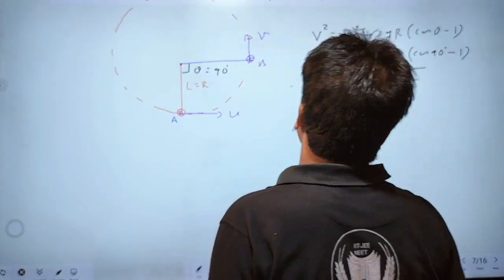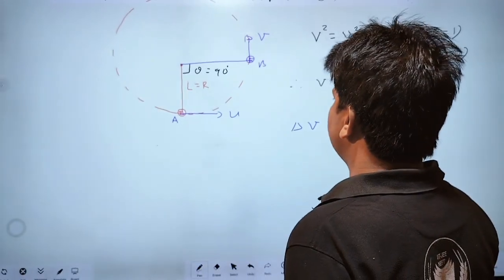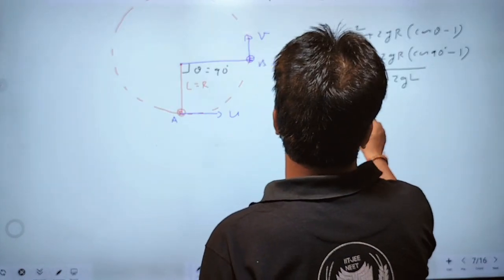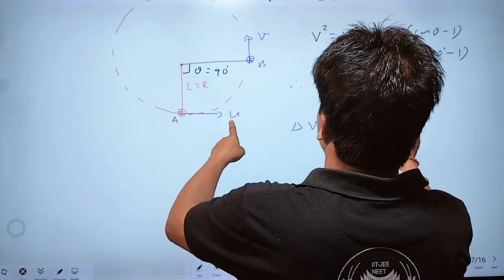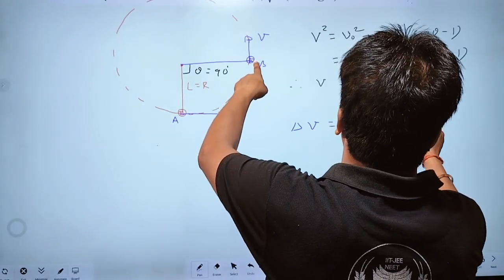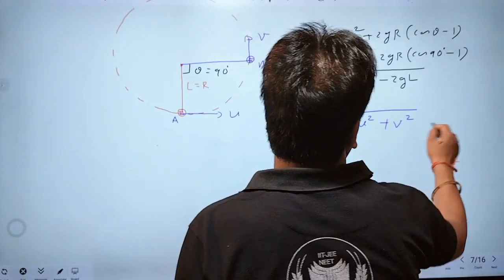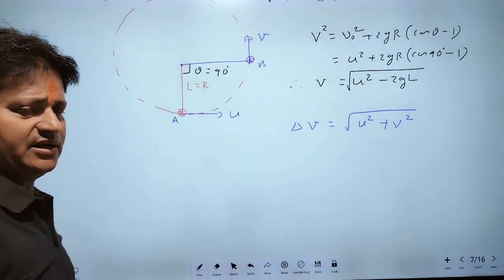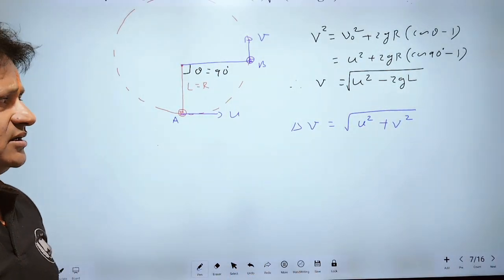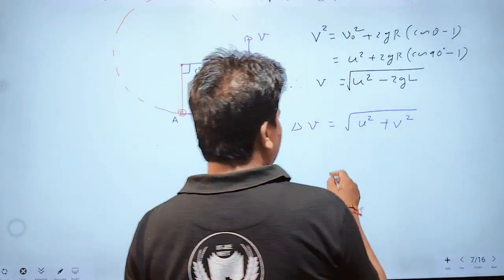What will be the change in velocity? Change in velocity will be root under this v square plus this u square, minus 2uv cos of the angle, and the angle is 90 degrees. Cos 90 will be 0.